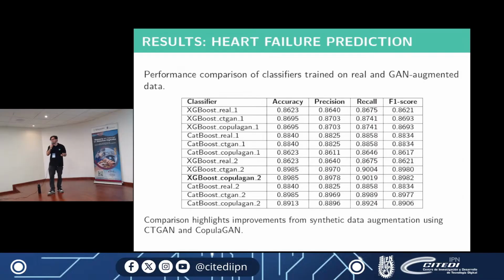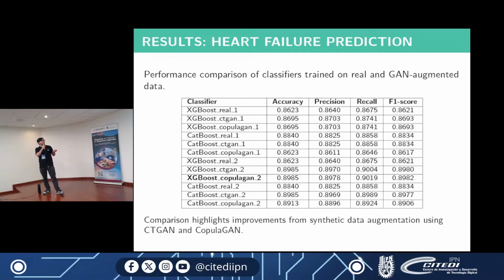Okay, so now I'm going to present some of the results. This is the result for the first dataset that we used, which is the heart failure prediction. Here we can see a lot of results, and the bold result is the best one.